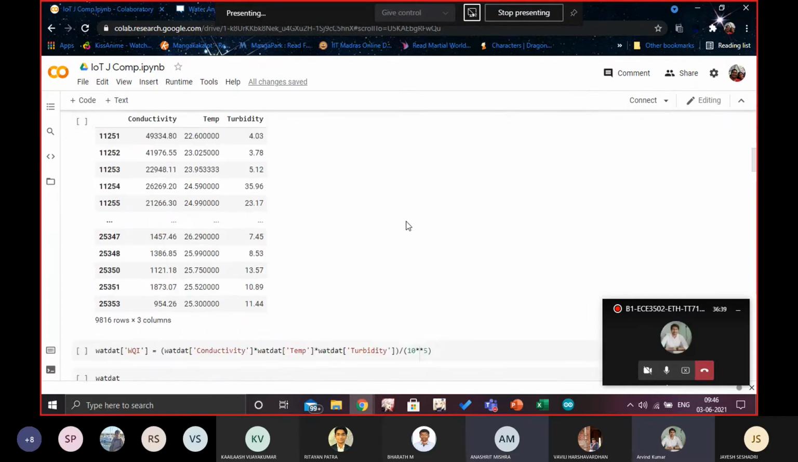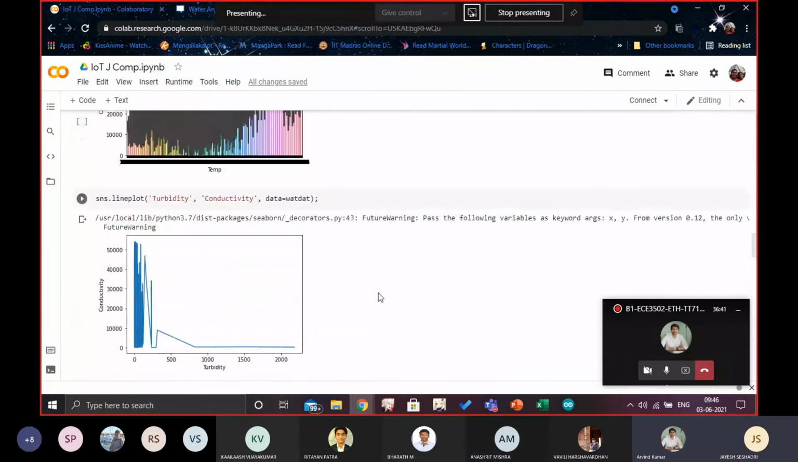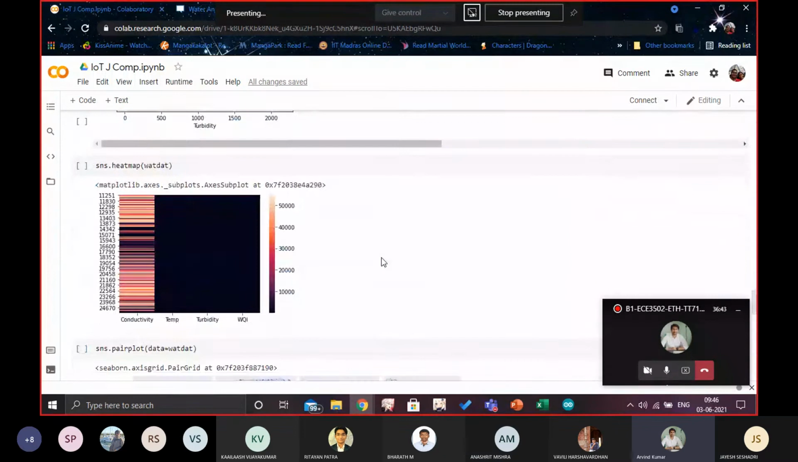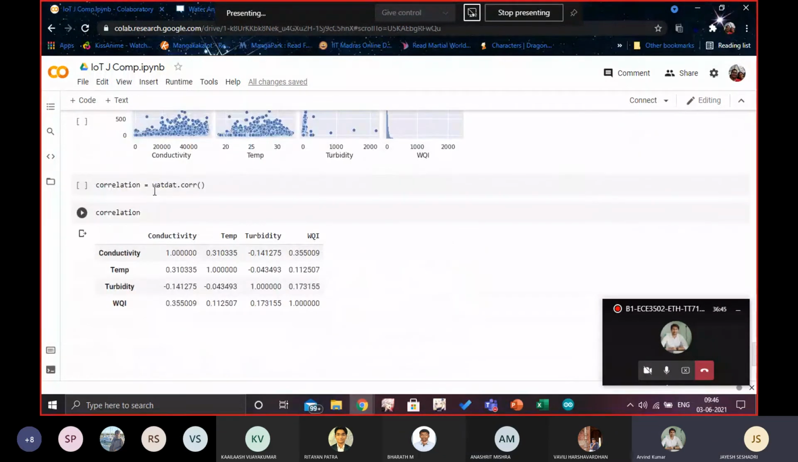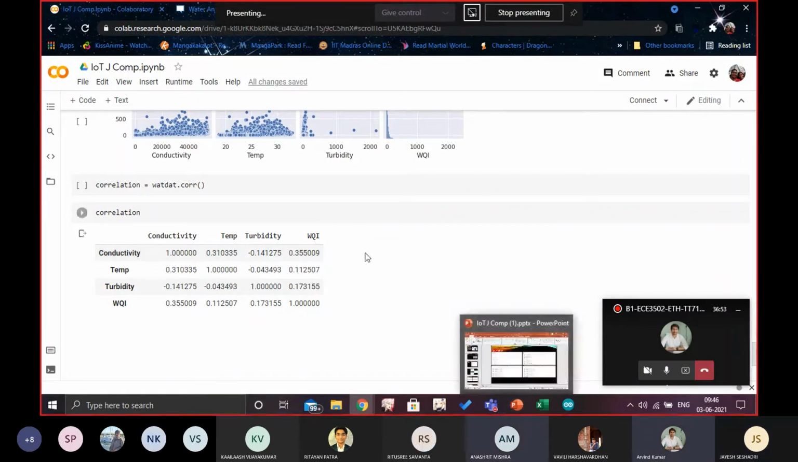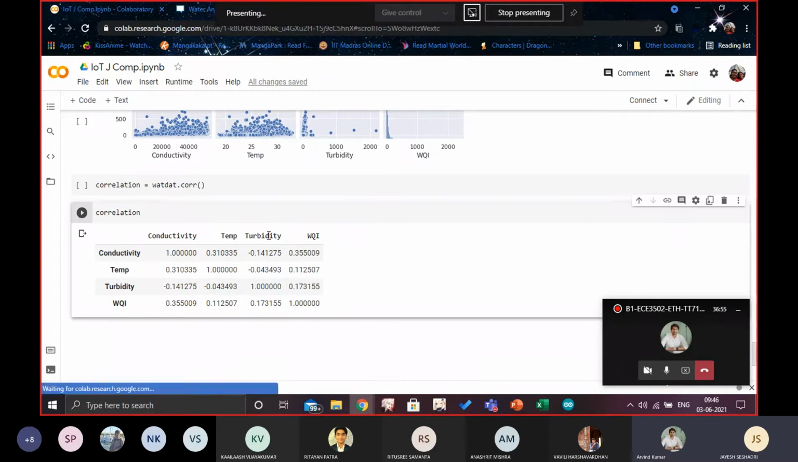Everyone knows how we do the exploratory analysis. No need to show. Yes, sir. And at the end, we got the correlation of the data. So we can see that conductivity and turbidity are negatively correlated. Now explain how you infer this correlated data.